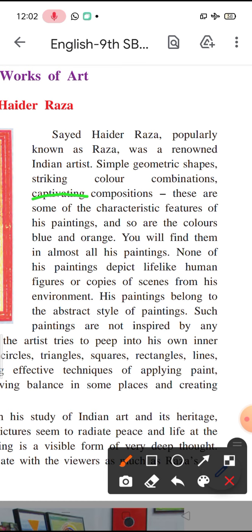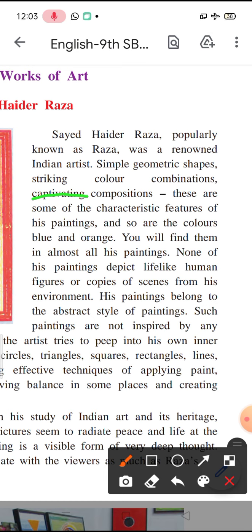orange. So almost in all of his paintings you'll see either blue color or orange color or both the colors. So in a way it means that these are his favorite colors. You will find them in almost all his paintings. So all these characteristics you will find in almost all his paintings.